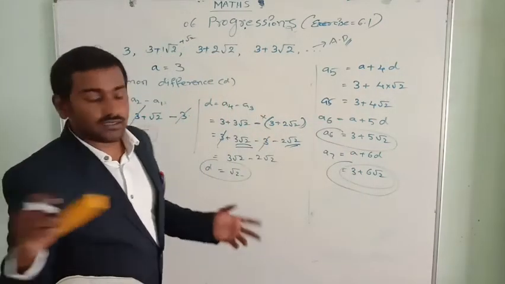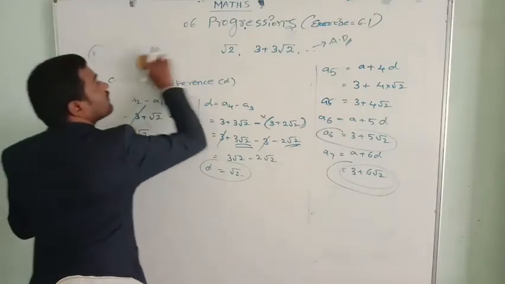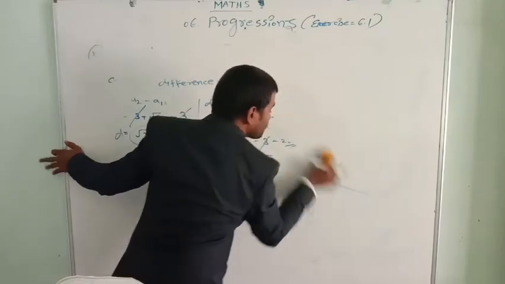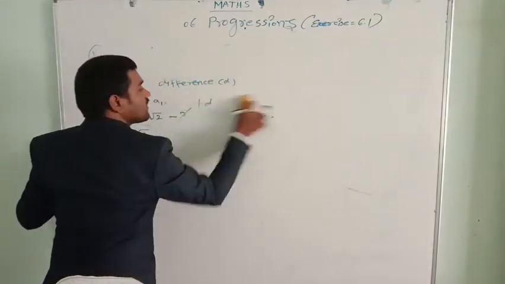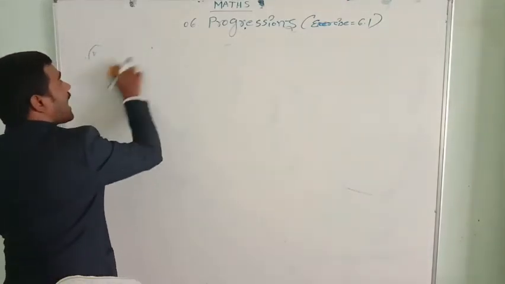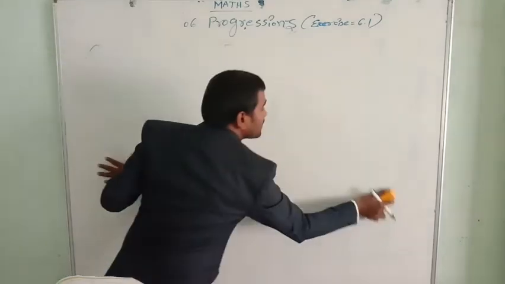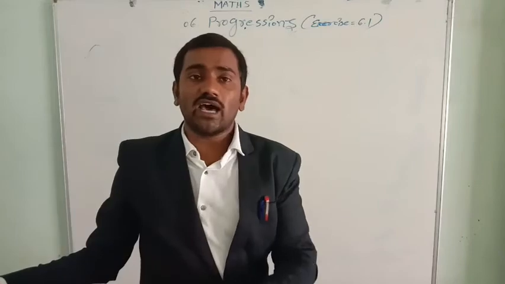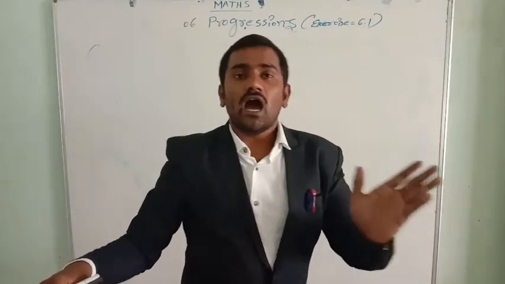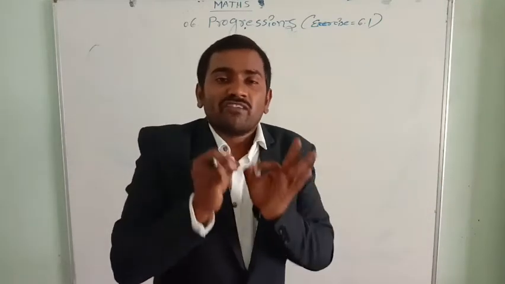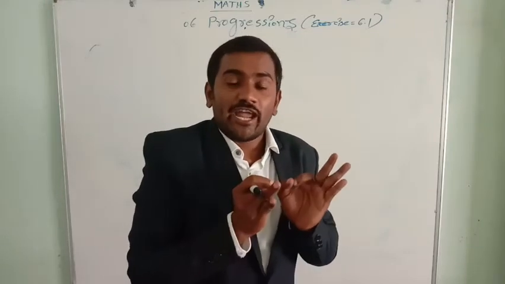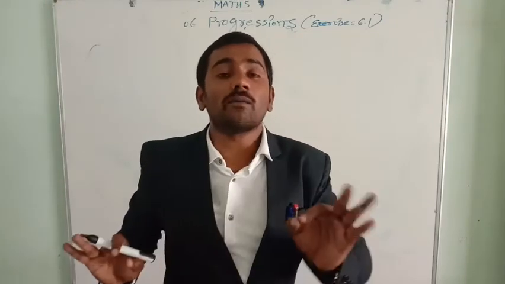Okay, next we go for one more question from the same exercise bit. See, these problems are very easy. First we need to find the common difference. When you know the common difference, directly we can say by watching the common difference whether they are in AP or not. The minimum information we require to tell whether the list of numbers is in AP or not is the common difference.